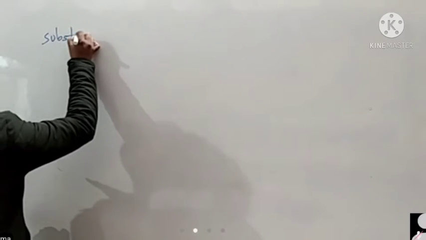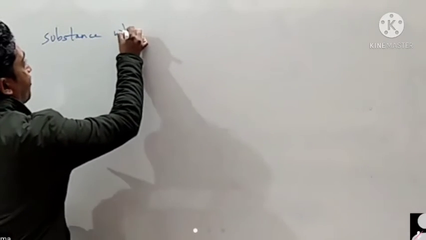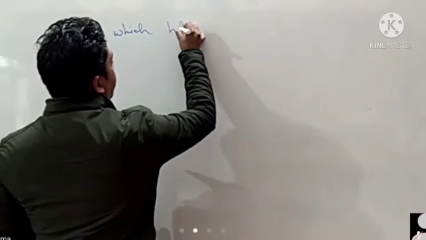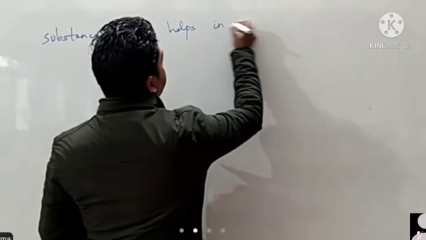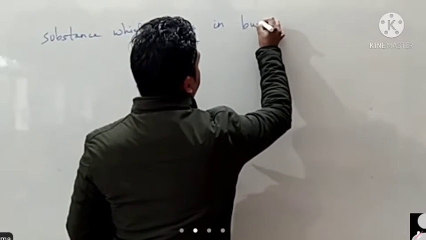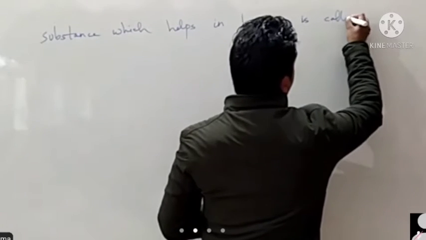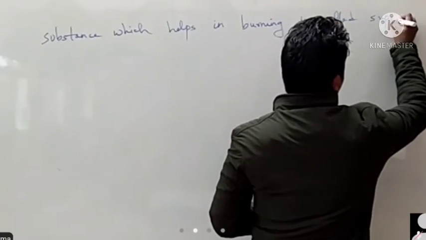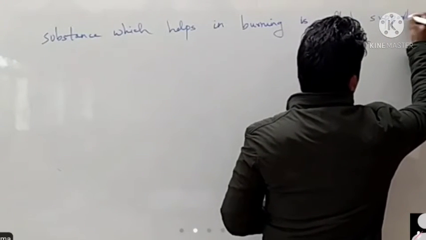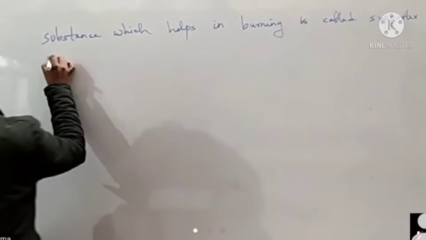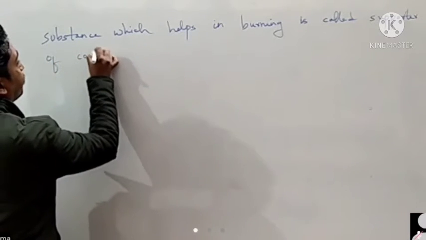A substance which helps combustion is called a supporter of combustion. That means the substance which helps in burning is called a supporter of combustion.